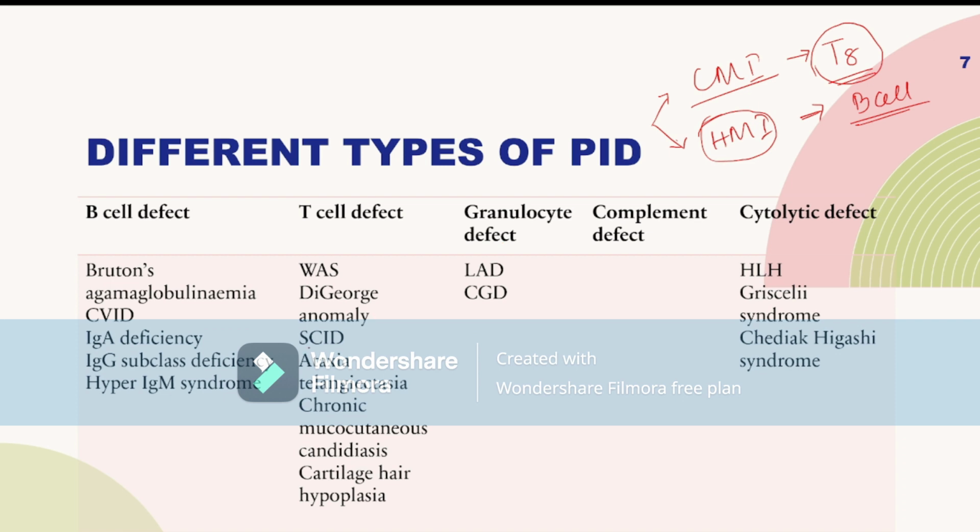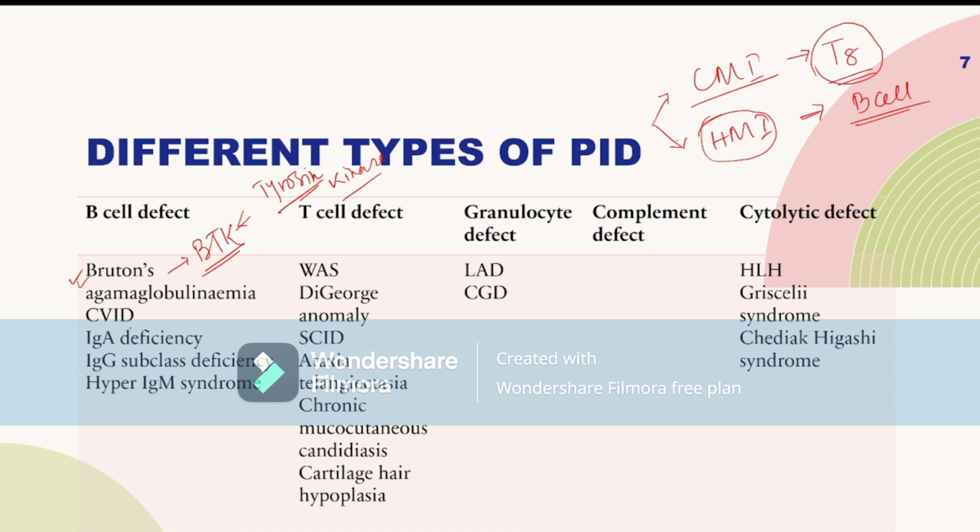So what are the different types of B cell defect? First is Bruton's agammaglobulinemia. As I said, there is BTK gene deficiency. It is an X-linked recessive disorder caused by BTK gene defect and decreased production of tyrosine kinase. The immature pre-B cell will not produce mature B cells and there is no antibody present in the